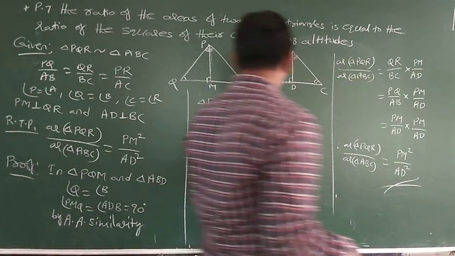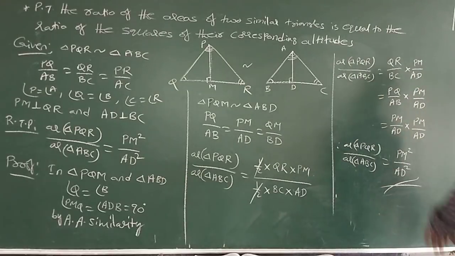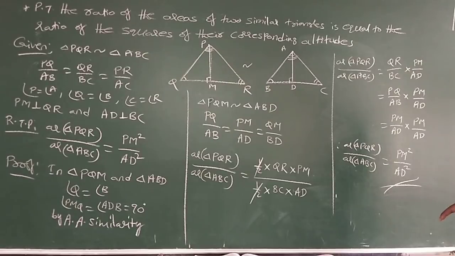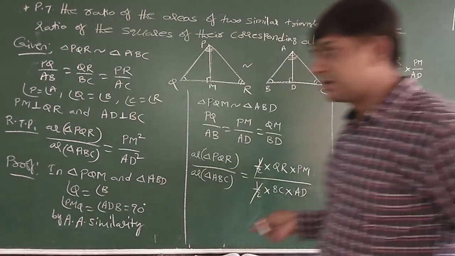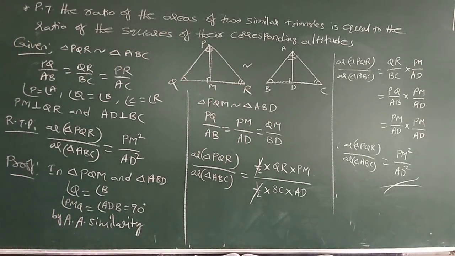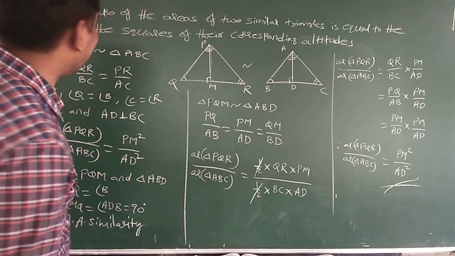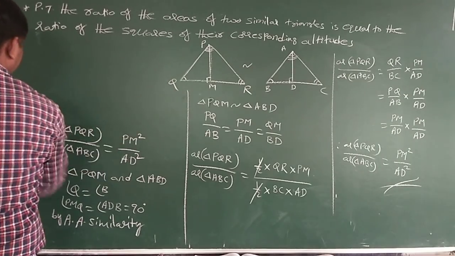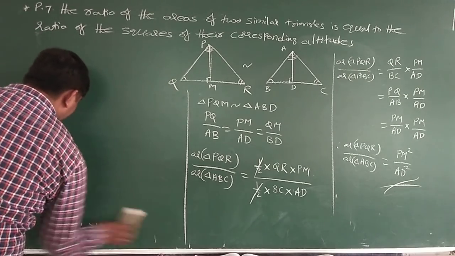Now PQ by AD is nothing but PM by AD. So PM by AD into PM by AD is equal to PM square by AD square. So this is the result: the ratio of the areas of two similar triangles is equal to the ratio of the squares of their corresponding altitudes. In the same way we can do the rest of the parts also, but you prove that yourself.